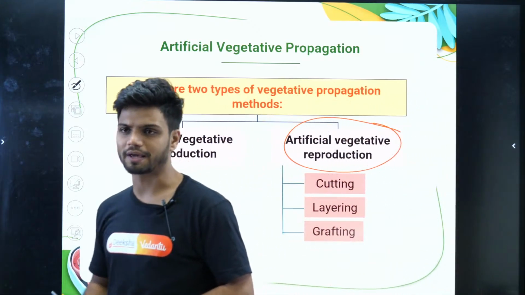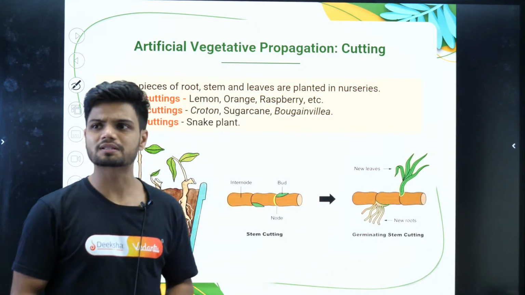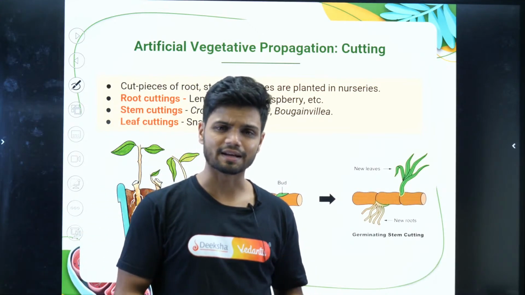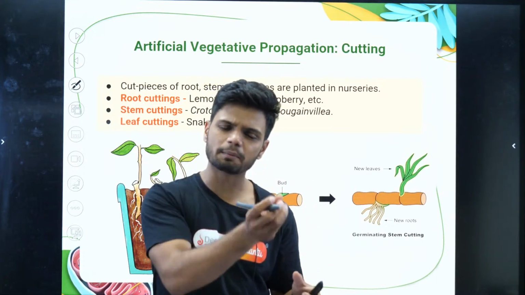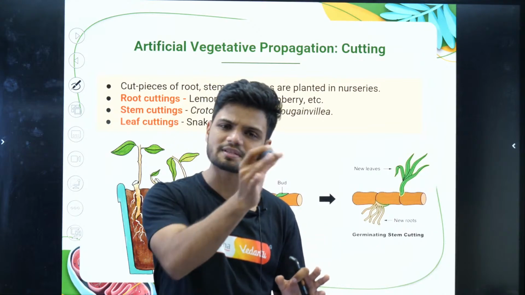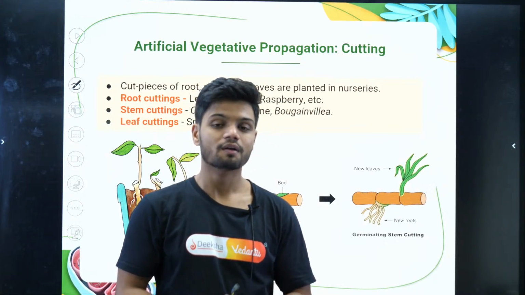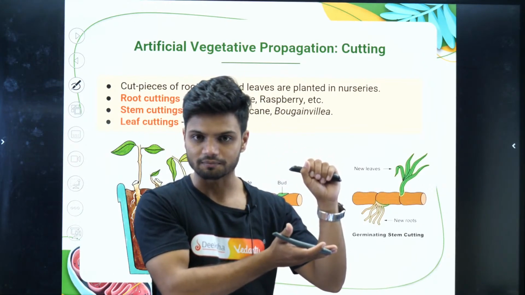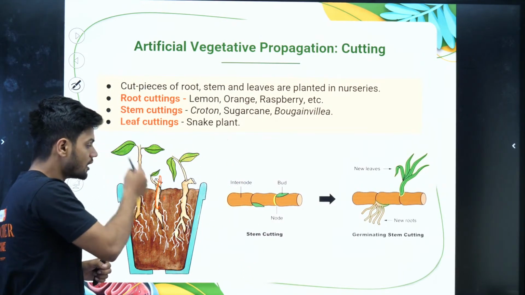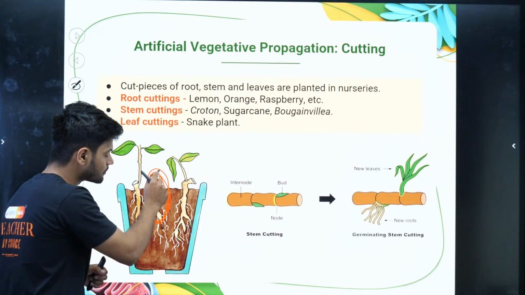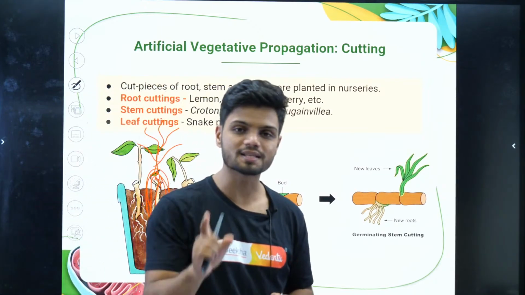Now, what about artificial vegetative propagation? In artificial vegetative propagation, we have cutting, layering and grafting. What is cutting? When you go to plant nurseries where you buy plants, have you noticed that in one pot they have kept just one stem? That is artificial vegetative propagation, where we cut the stem of the plant and add it in the soil. From that one stem, a new plant will start to grow. That is called stem cutting.